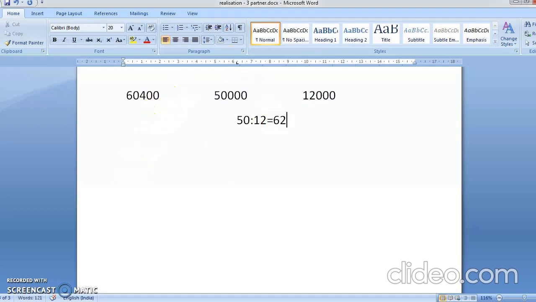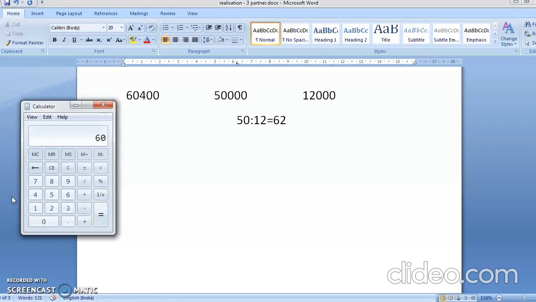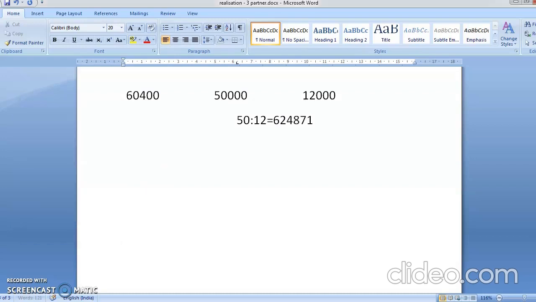So what you are going to do is divide 60,400 by 62. So your answer is coming to 974 point something. So what you'll do first, you'll multiply with 50. Okay, when you multiply with 50, you're getting 48,709.67. So I'll take this as 48,710.